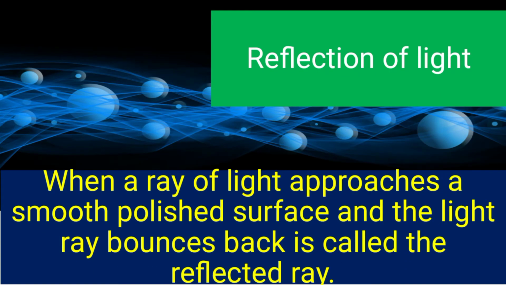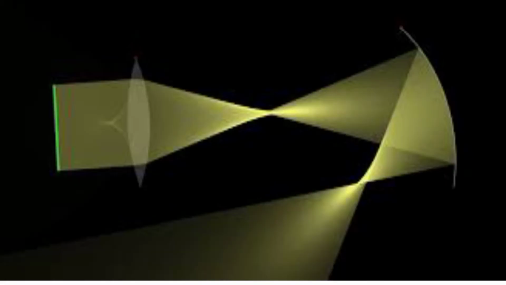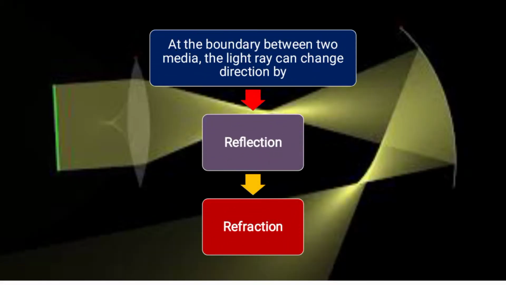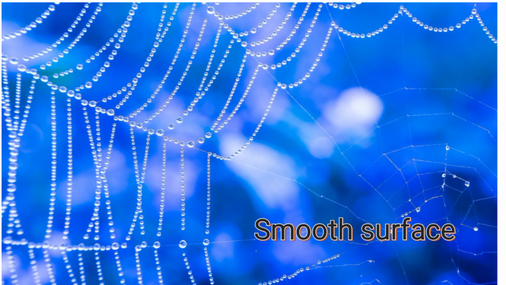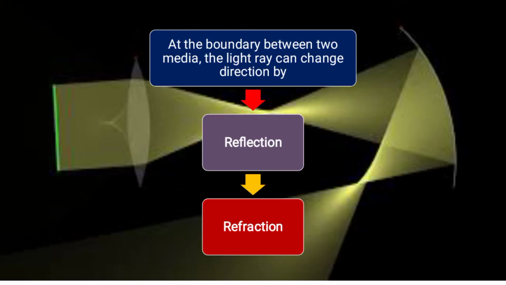This empty space, air, glass, etc. are referred to as a medium. Next, reflection of light. When a ray of light approaches a smooth polished surface and bounces back, it is called the reflected ray. At the boundary between two media, the light ray can change direction either by reflection or by refraction.